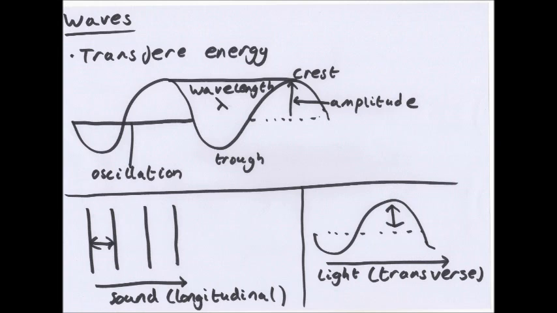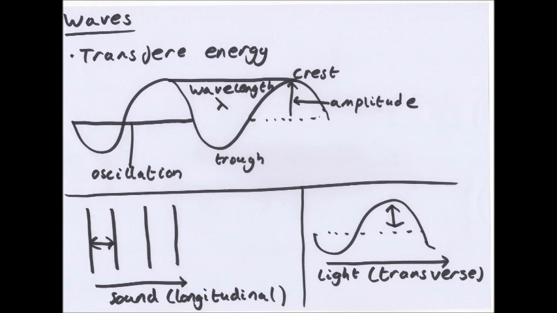You have light and sound waves. Now all waves transfer energy, and this is the simple model of what a wave is. Now a few definitions: the distance between one crest and the next crest. The crest is the highest point on the wave. That's a wavelength. It can also be between a trough, which is the lowest point on the wave. So the distance between 2 crests next to each other, or 2 troughs, is the wavelength.